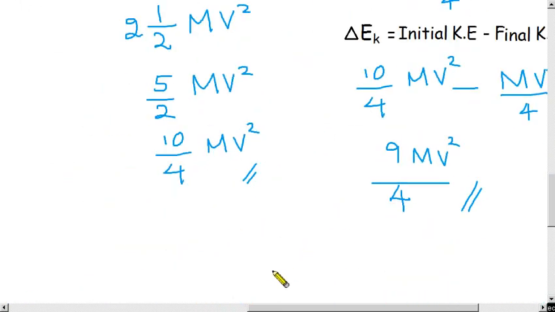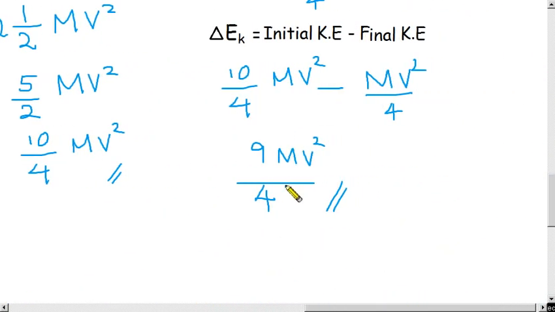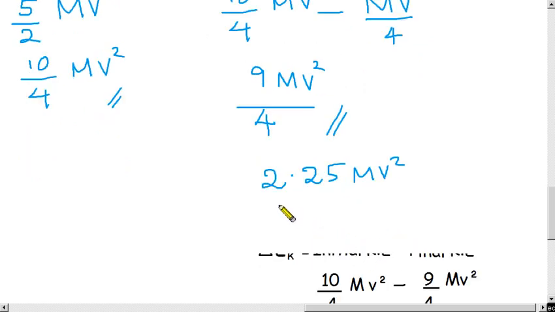Here, how much is lost? Divide this: 2 times 2 is 4, 9 by 4, then 2.25 mv squared. A big amount has been lost, a big amount, 2.25 mv squared.